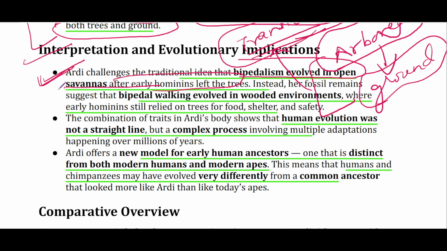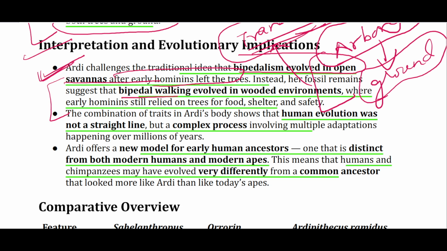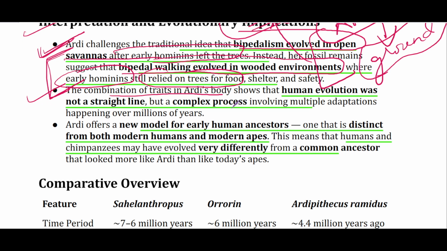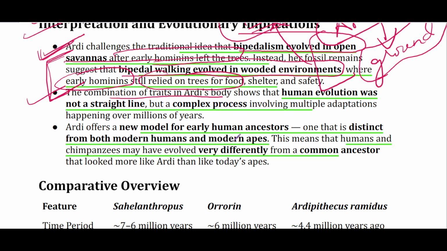So her fossils suggest that bipedal walking evolved in wooded environment where the early hominins still relied on trees for food and safety, but walked on ground as well. So this combination of traits in Ardi's body, तो फूट के अंदर देखा जो elbow, hand इन सब में, it suggests that human evolution was not a straight line but a complex process that involves multiple adaptations that happened over millions of years and in piecemeal manner.